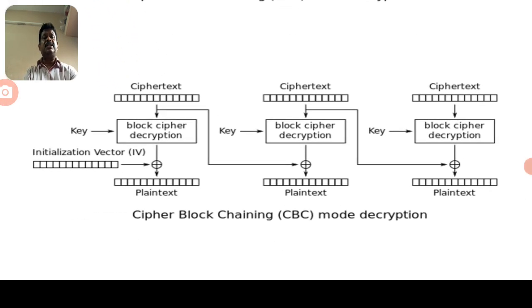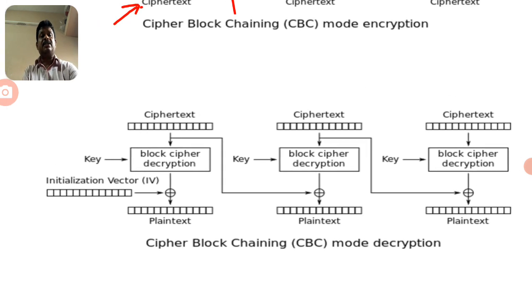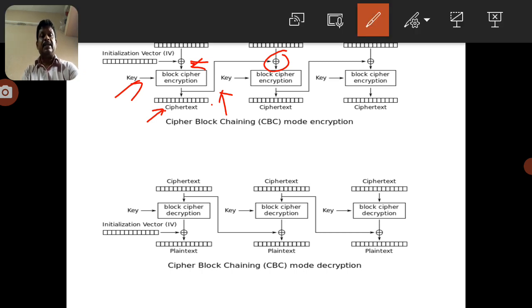Similarly, you can observe the decryption side. The decryption is the reverse of the encryption process. Here we take the ciphertext as input, and that input goes through the cipher's decryption. You can observe the initial vector is exclusive-ORed after decryption. In the encryption we add the initial vector before encryption, while in the decryption we add the initial vector after decryption. This is the reverse order, and finally we get the plain text here.